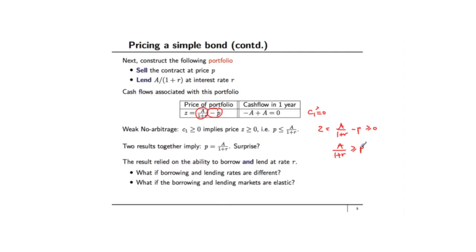So what happens if the borrowing and the lending rates are different? I can't use net present value, but I can use no arbitrage. What if the borrowing and lending markets are elastic, which means that if you want to borrow or lend, the interest rate that you're going to be charged depends on the amount that you're borrowing or lending? What happens in that case? Again, the net present value calculation is not valid, but we can construct no arbitrage conditions which would give us, if not the exact price, at least bounds on what such a contract can cost.